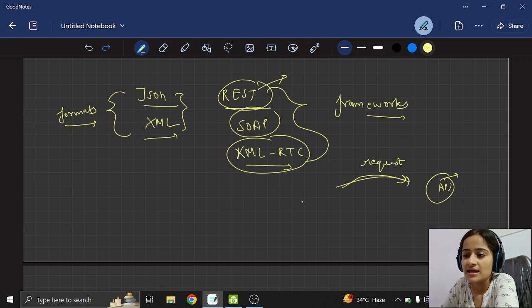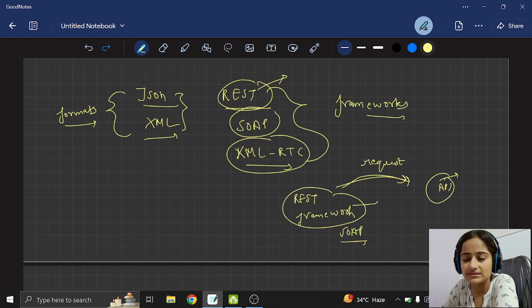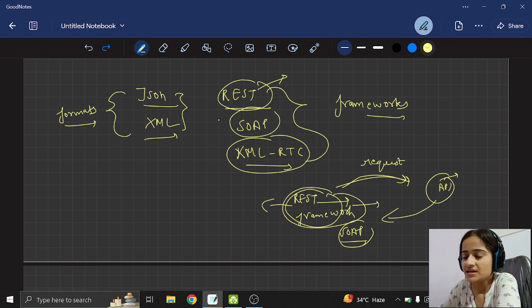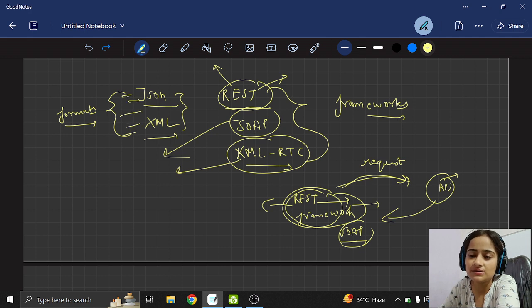How am I doing that? I'm using the REST framework or the SOAP framework, right? I'm writing some queries, sending some requests and getting some responses, by using a framework: REST framework, SOAP framework, or XML-RPC. Now I'll tell you, SOAP and XML-RPC are not used now. REST is the most used framework, because Django REST framework is also a REST-based framework. I'll tell you why REST is used now, and also which of these are used now and which are not.